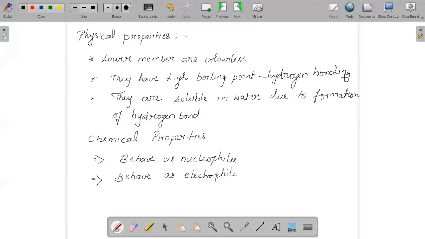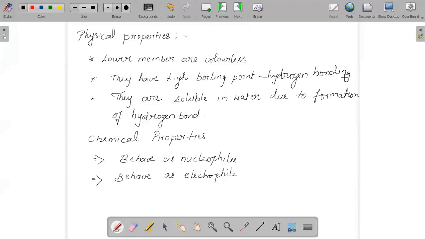And when it is behaving as a nucleophile, they will show their acidic character, and they will have the tendency of reacting with active metals.